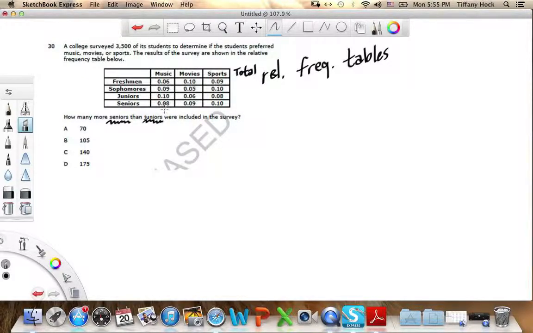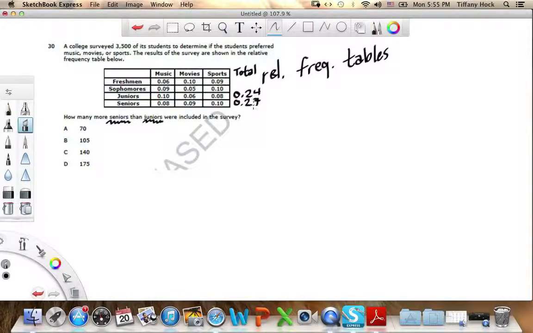If we add up 0.08 plus 0.09 plus 0.10, and again, this is on the calculator-active part of our test, so we just add those numbers up in our calculator, we get 0.27, which represents 27%. And then if we add up the juniors, we get 0.10 plus 0.06 plus 0.08. You add all that up, and you get 0.24.